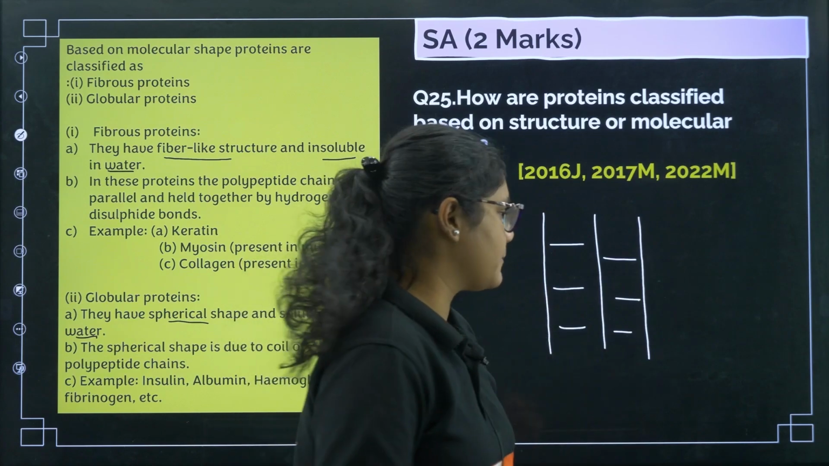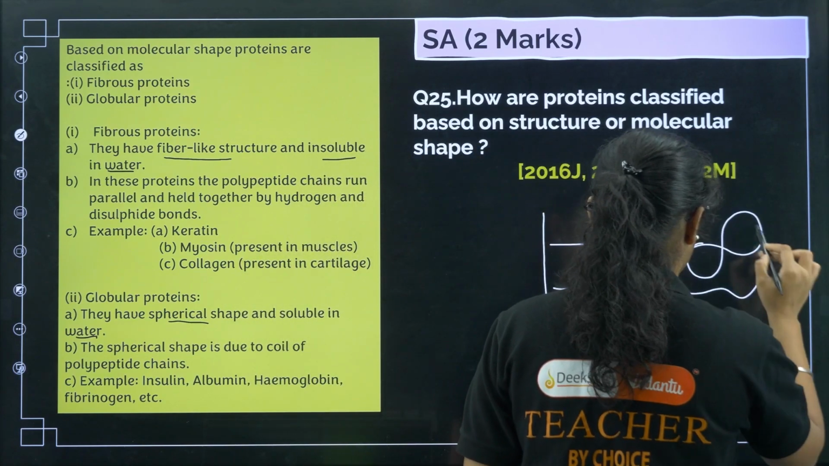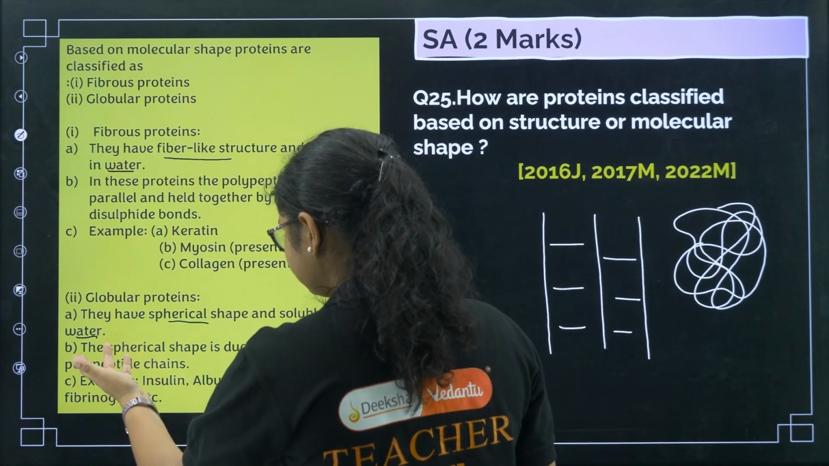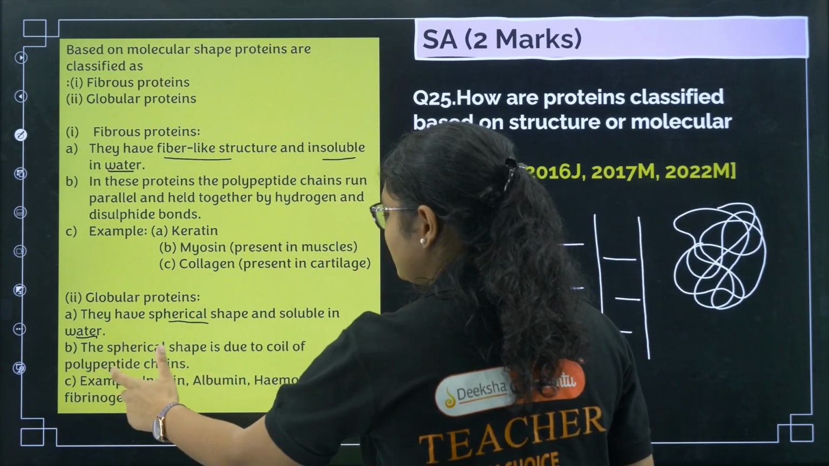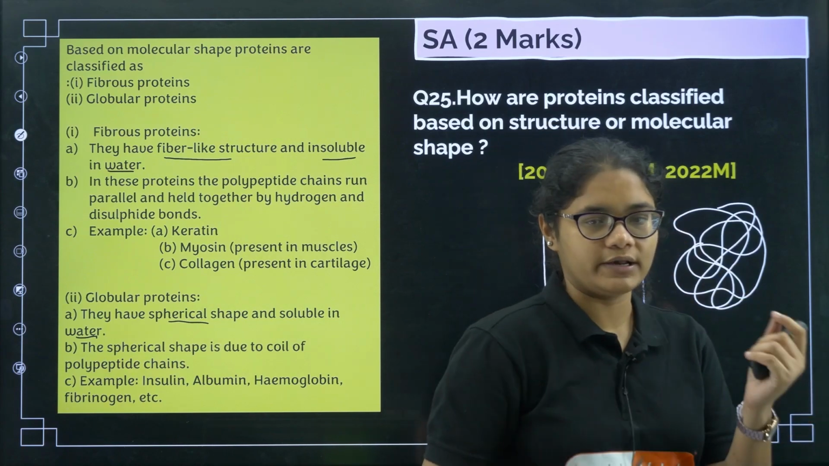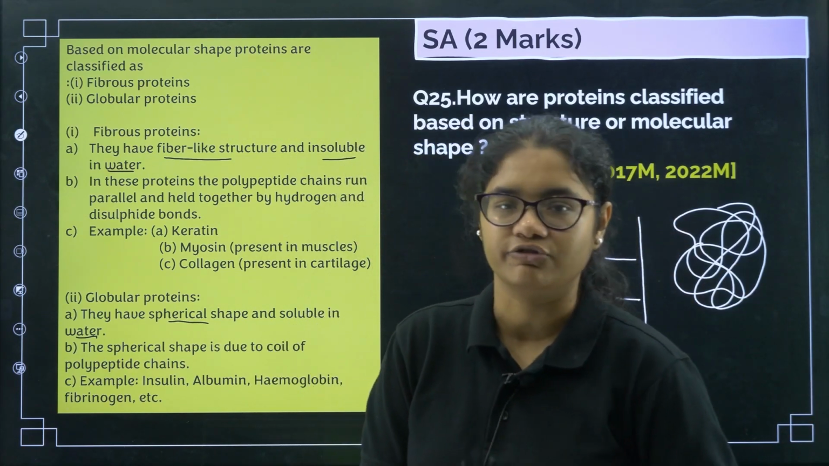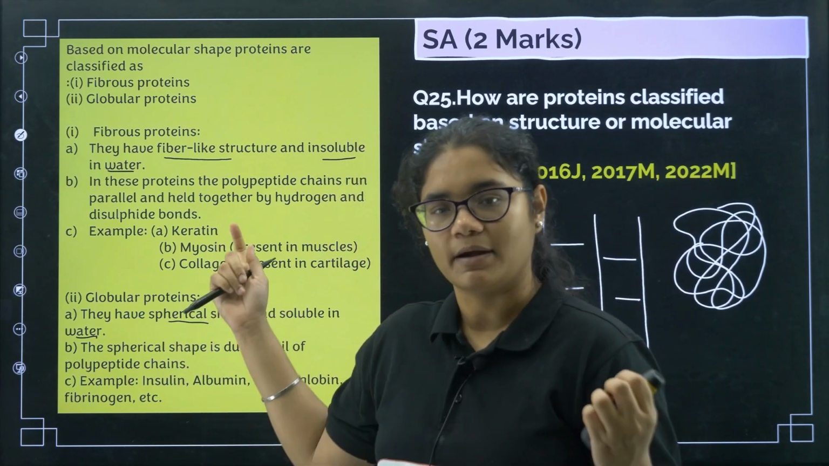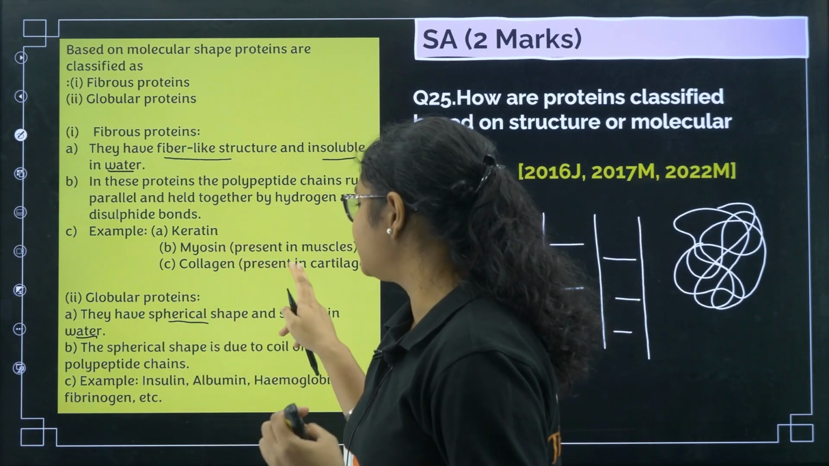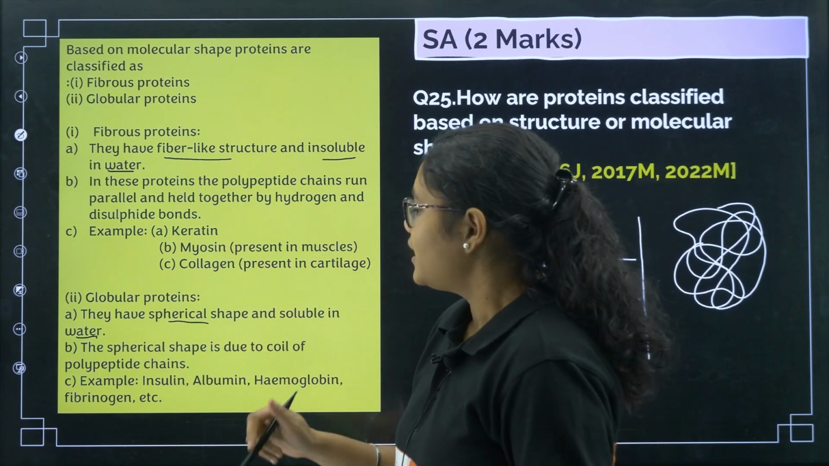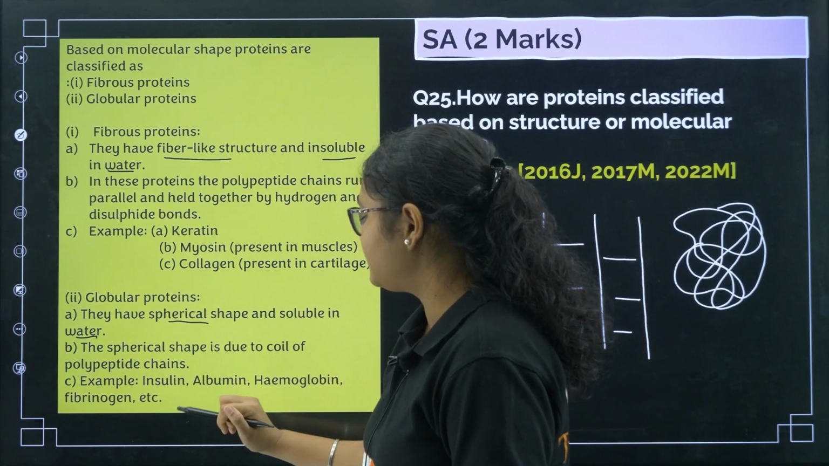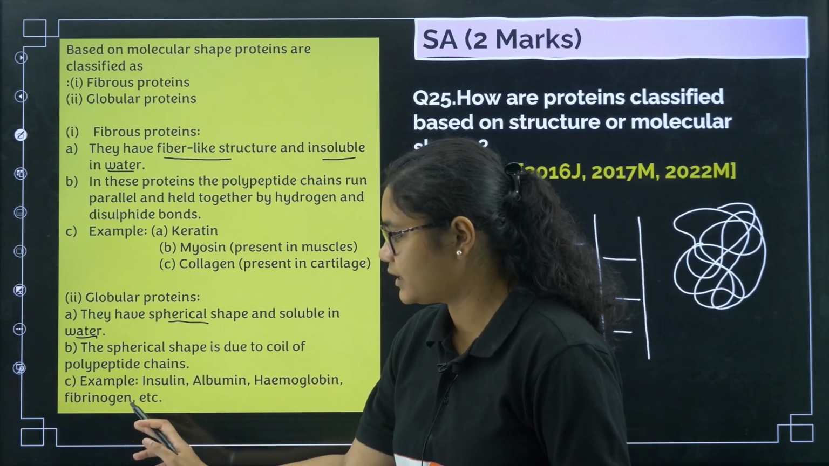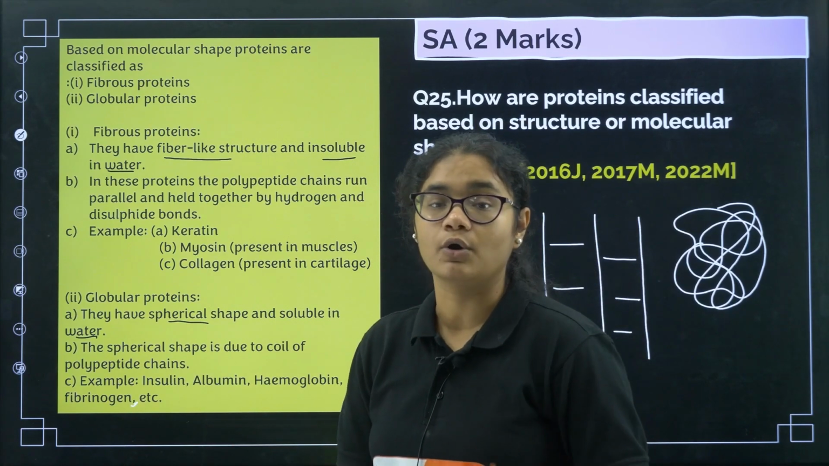But in globular proteins, what happens? The polypeptide chains coil around each other, and the spherical shape is due to the coiling of the polypeptide chain. They are also held by hydrogen bonds. Now examples of fibrous protein are keratin, which is found in your hair, myosin found in the fibers, and collagen present in your cartilage. Examples of globular protein are hemoglobin, albumin, insulin, and fibrinogen. Fibrinogen is very important and is required for the clotting of blood.